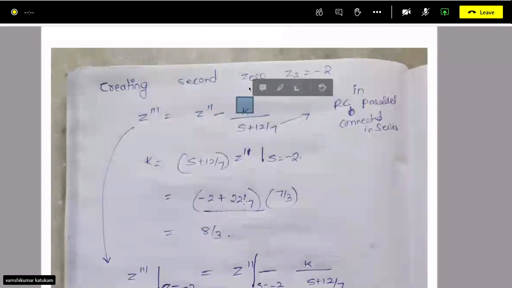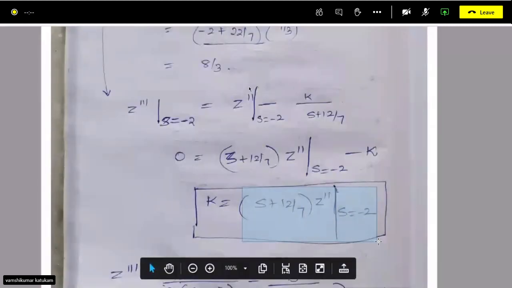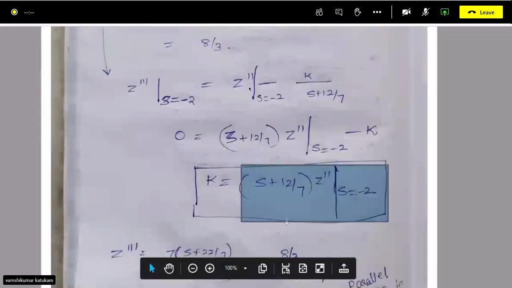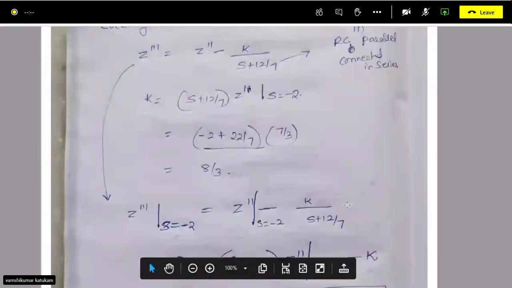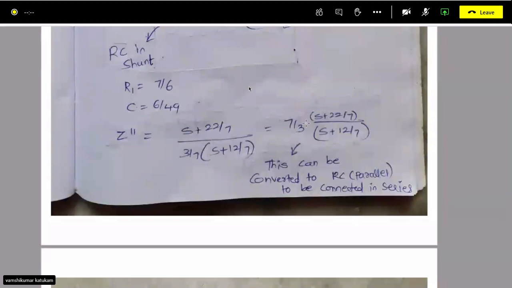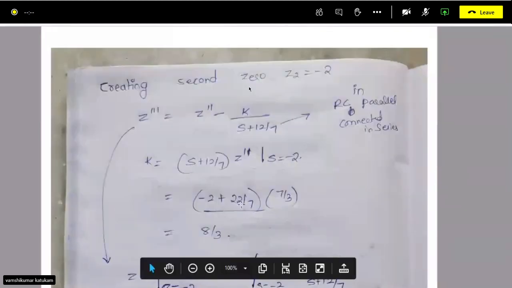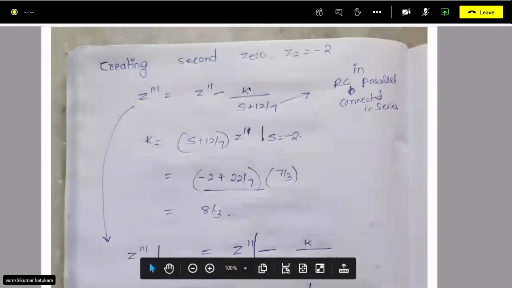Just multiply s plus 12 by 7 with Z11 dash, at s equal to -2. How you got this, I have explained already, so it is not required. So s plus 12 by 7, Z11 dash, at s equal to -2. If you multiply by s plus 12 by 7, this will be gone. Then you have to substitute s equal to -2 here. Then you will be left with this thing, 8 by 3. So your Z triple dash will become this thing.